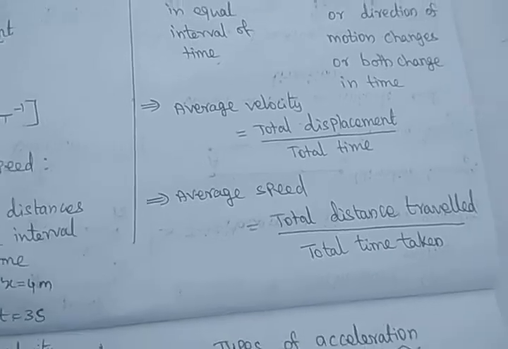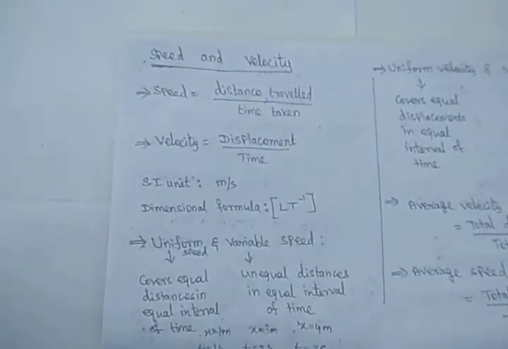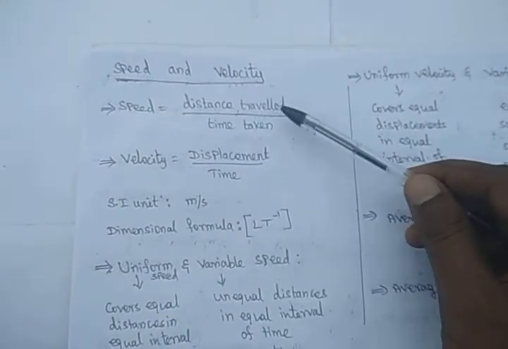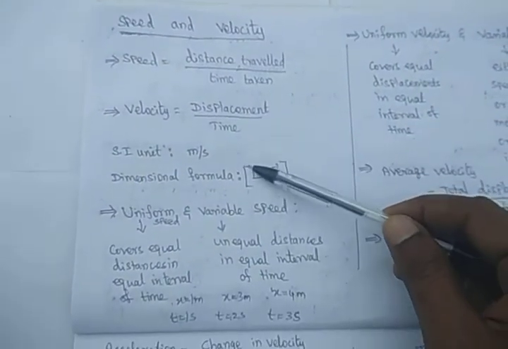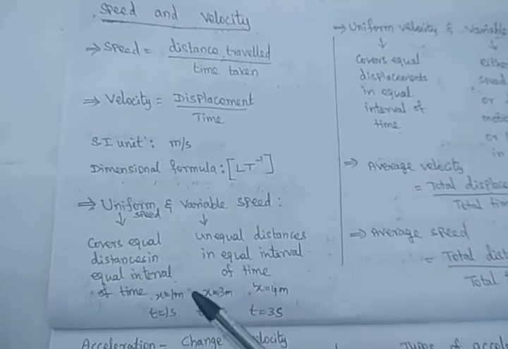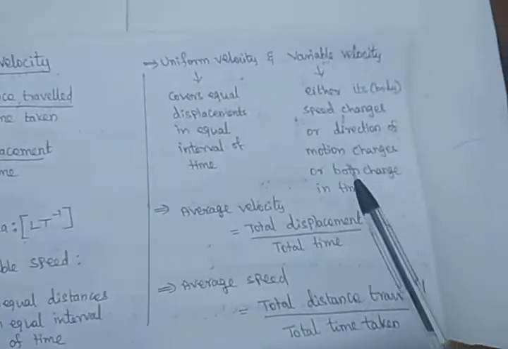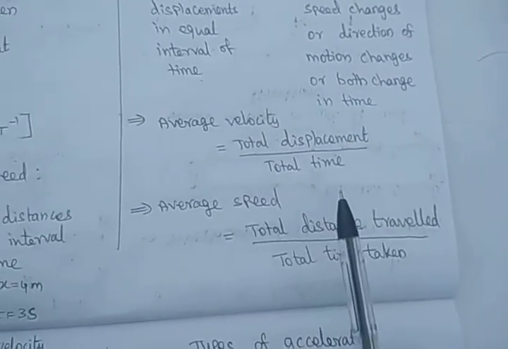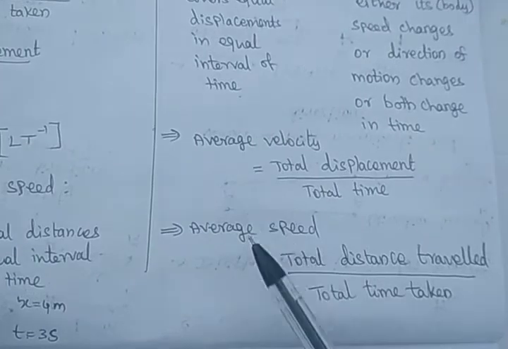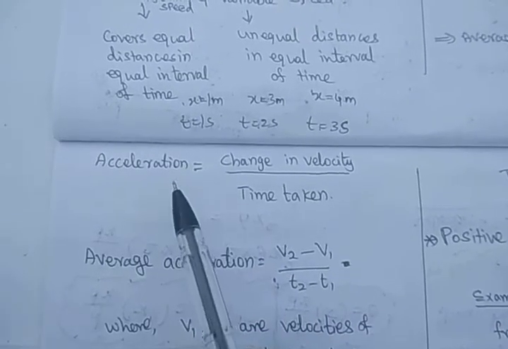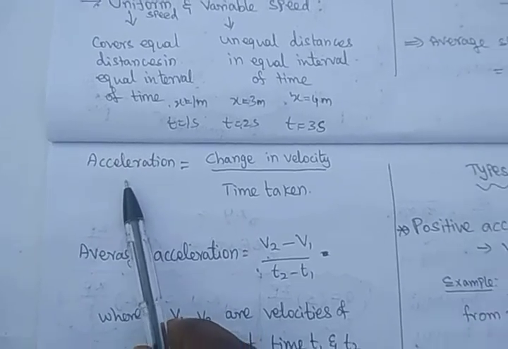Dear students, on this page we studied speed and velocity: their definitions and SI units. Then we saw the types of speed, uniform speed and variable speed, and then uniform velocity and variable velocity. And finally we covered average velocity and average speed. Yes, students, next we are going to see about acceleration.